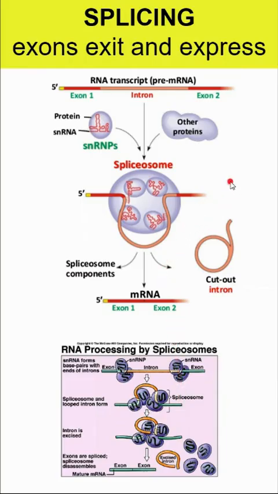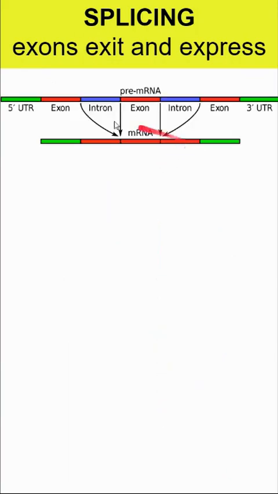So the next thing we need to talk about is splicing. So the introns are in the way, so they get cut out by a spliceosome. And again, you can see these little things in here. Those are actually small nuclear RNA that are assembled with other proteins in order to make up a spliceosome and cut out the introns. So the introns are cut out or excised by the spliceosome. So when we look at this, the introns are leaving and we end up having the exons put back together. And it's the exons that exit and actually express the gene when we talk about gene expression.